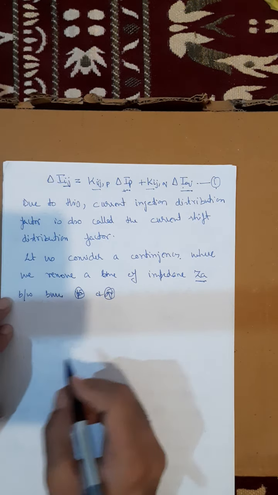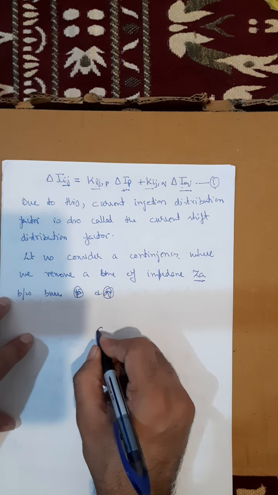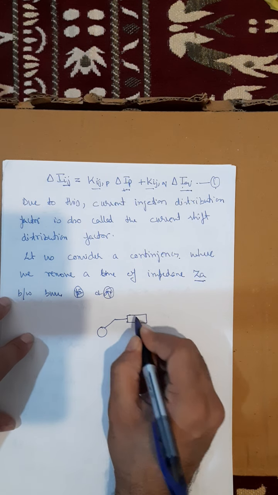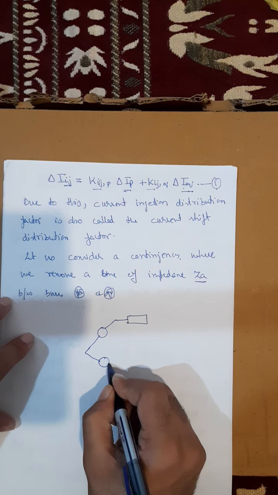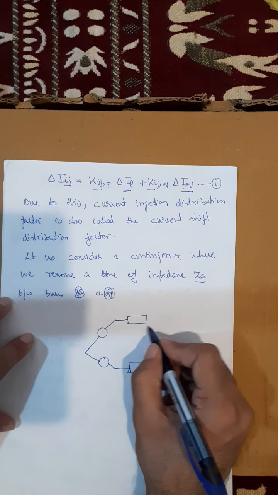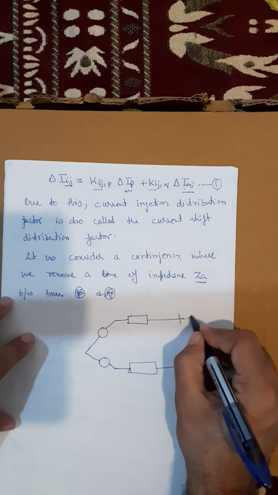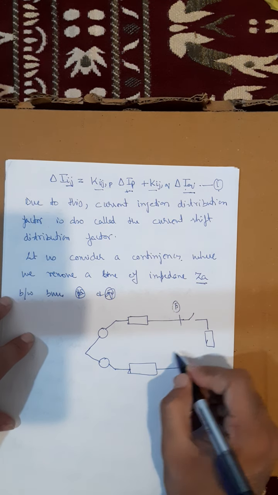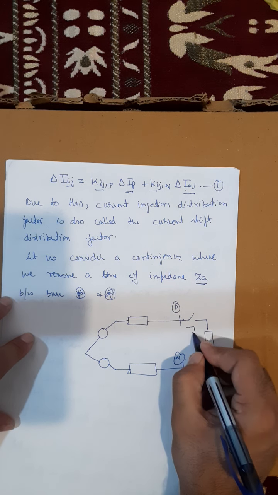So let me draw the Thevenin equivalent circuit of this system. I am not teaching you how to draw this Thevenin equivalent circuit because it is another field, so I will simply draw it, and you try to memorize this. I have a switch here, this is my bus P and this is my bus Q. Here this is my impedance.